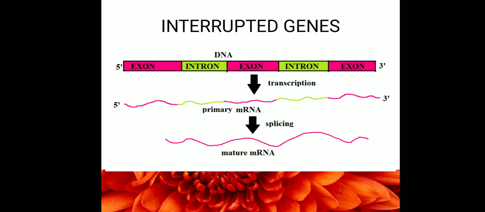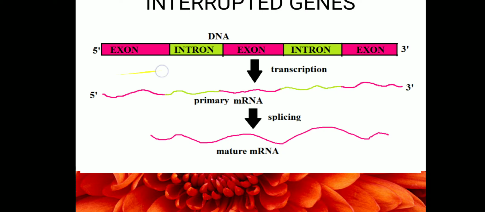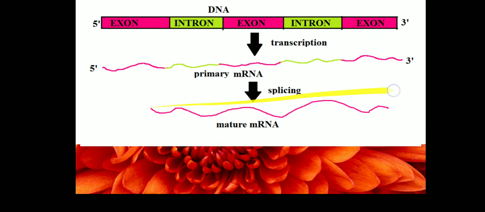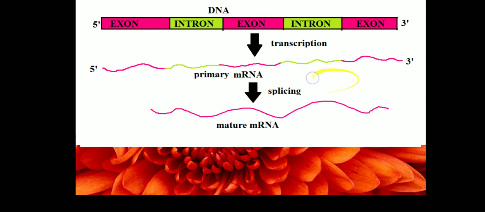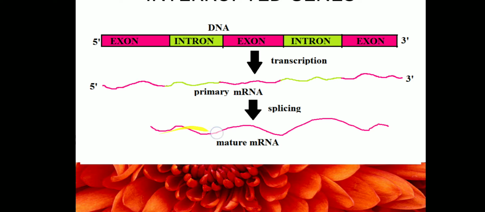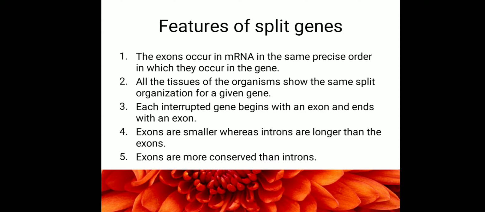So let us look into this diagram. This is exon 1, this is exon 2 and this is exon 3. They get copied in the same way, where even after introns are removed, all the exons are joined. After exon 1, exon 2 will be present. After exon 2, exon 3 will be present. Exon 1 will not join with exon 3. That is what that sentence means. The exons occur in mRNA in the same order in which they occur on the gene. That is what the sentence means.